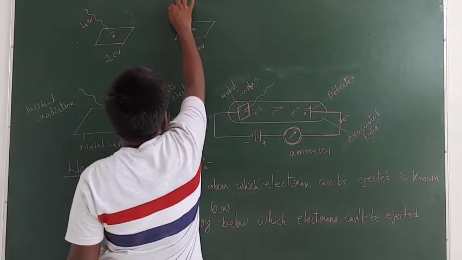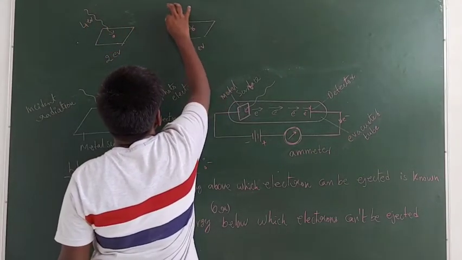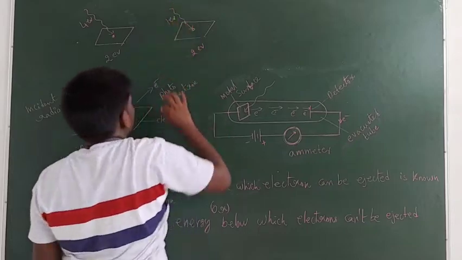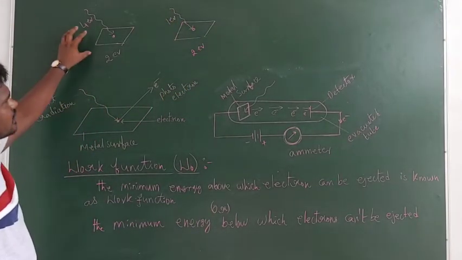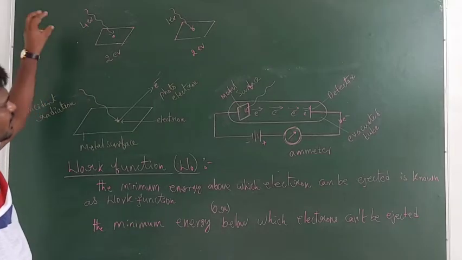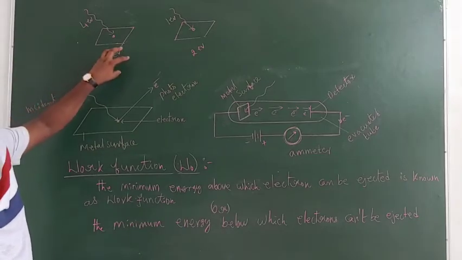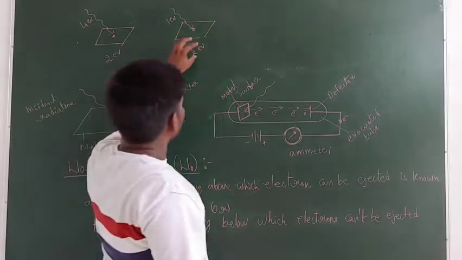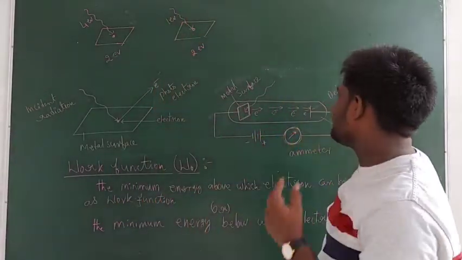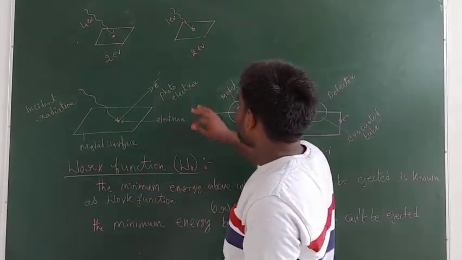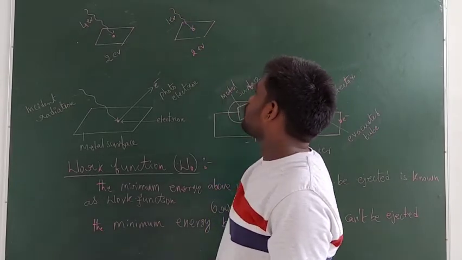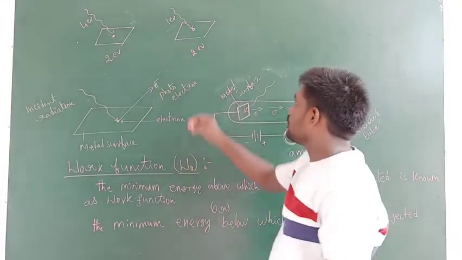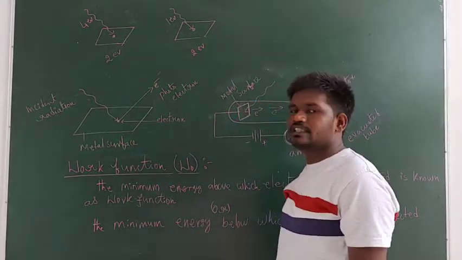And in this case I am using the radiation having energy 1 electron volt. Now here I am using the radiation having energy greater than the required amount of energy. But in this case I am using the radiation having energy less than the required or the minimum amount of the energy.